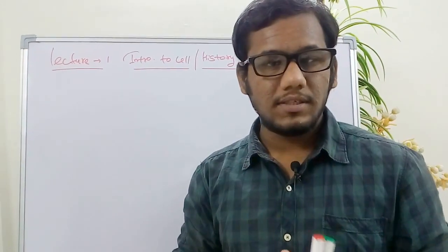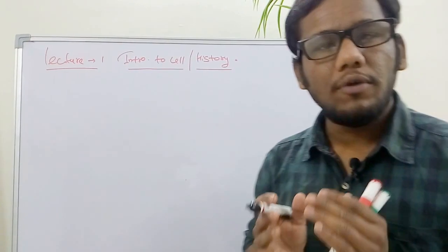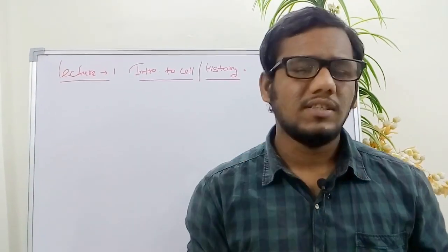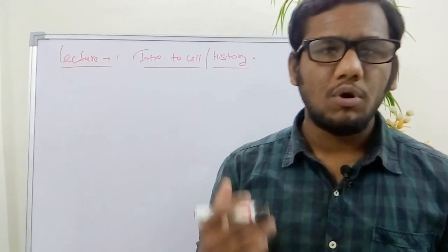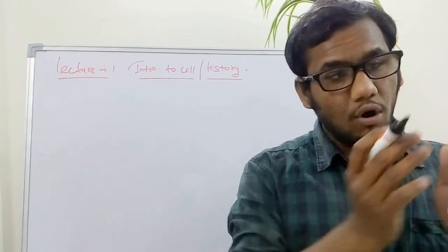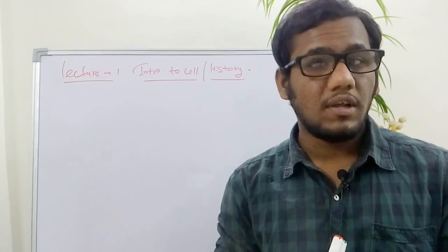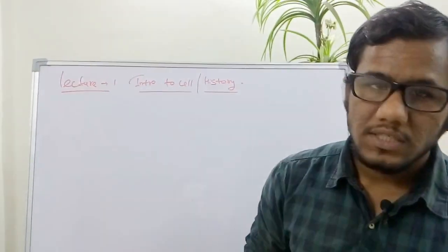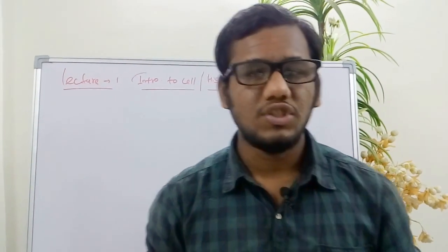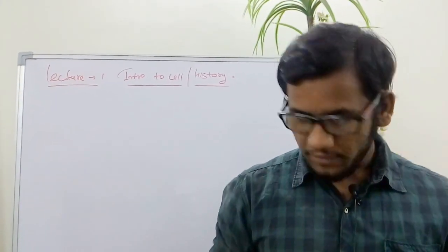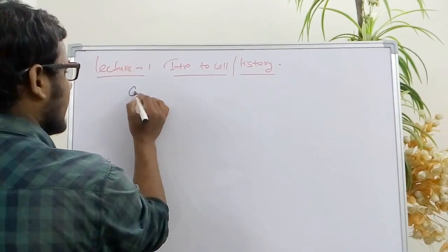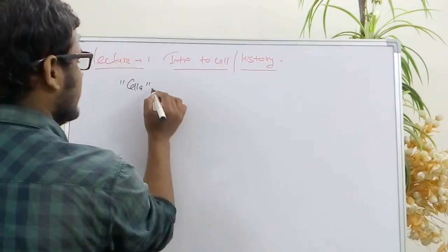So cell has emerged nearly 3.5 billion years ago. So these trees in the forest, fishes in the river, and these reeds in the ponds and worms in the sands, all these plants and animals are made up of cells. So what we know is that this cell is the building block of life. It is the smallest denominator of life. It is the structural and functional unit of life. The word cell comes from a Latin word cella, which means small room.